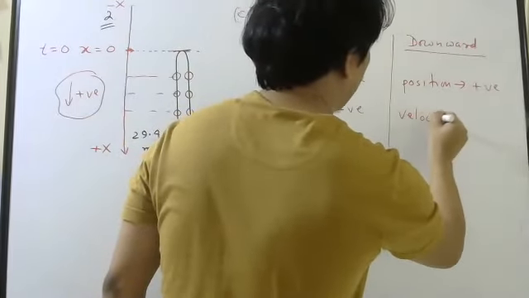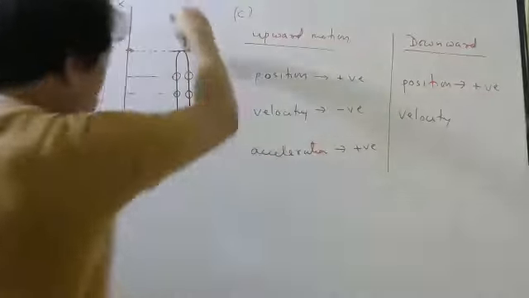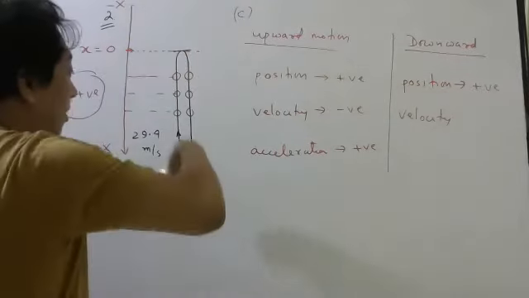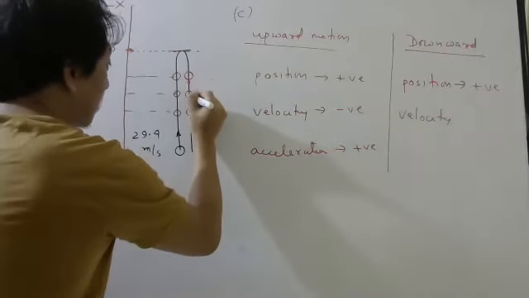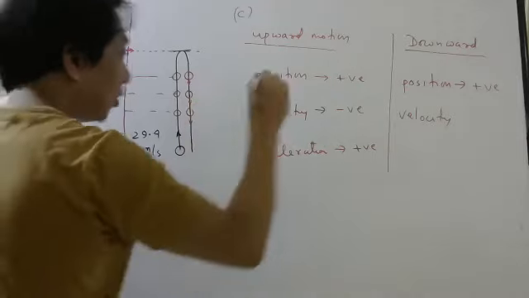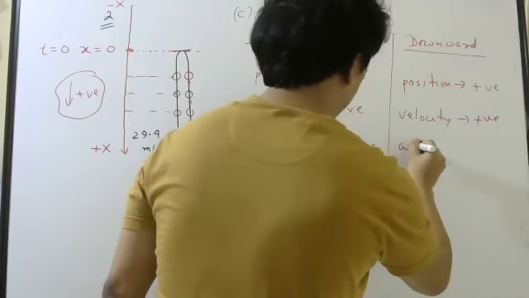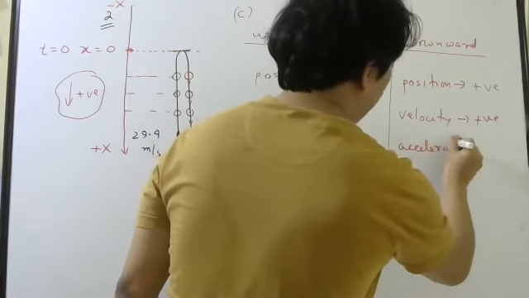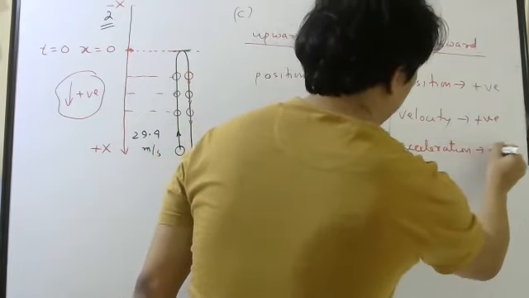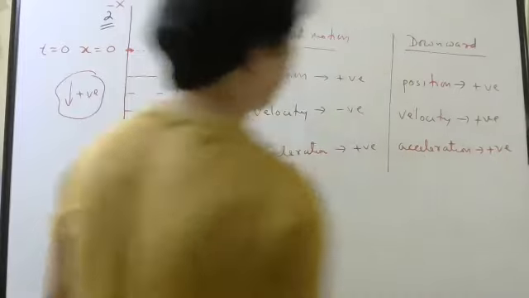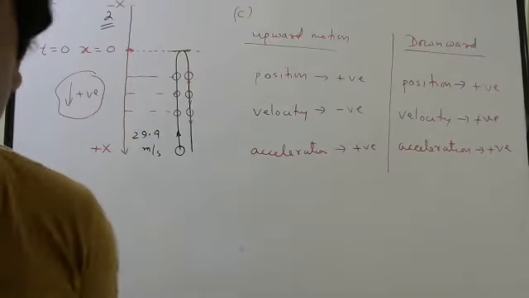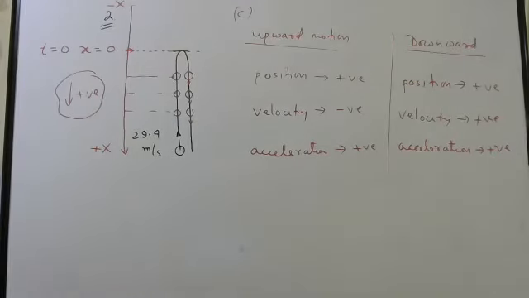Velocity: now it is coming down, so at every point velocity is down, so it will be positive. And acceleration due to gravity is always down, so it will be positive. So done. Write down.